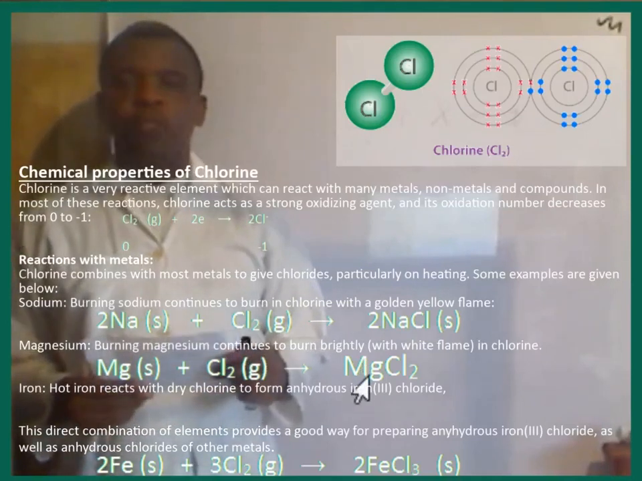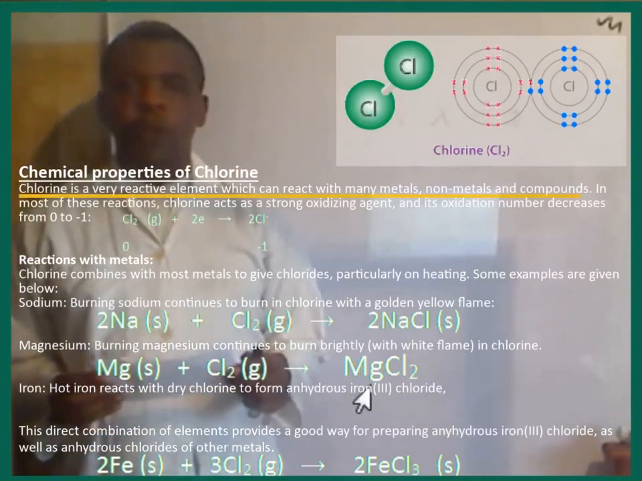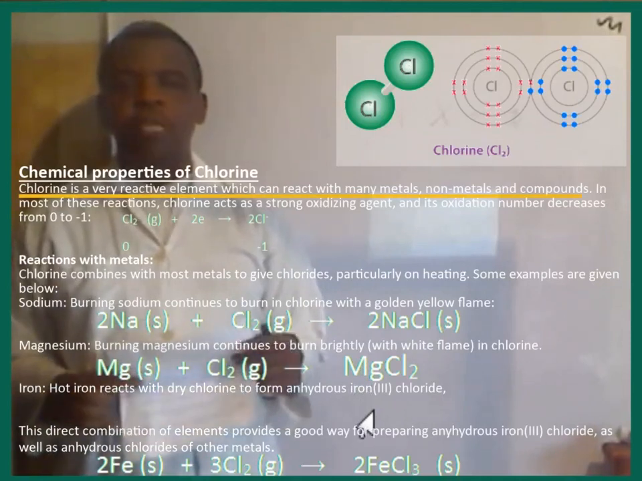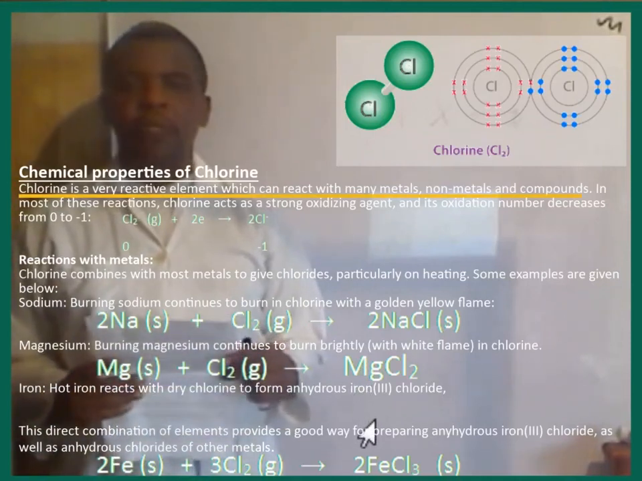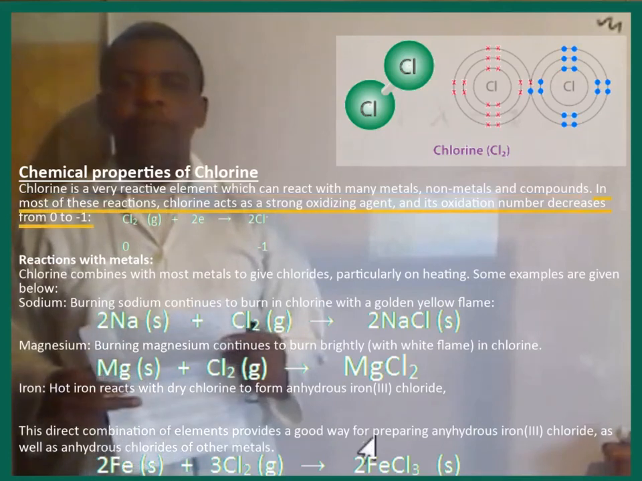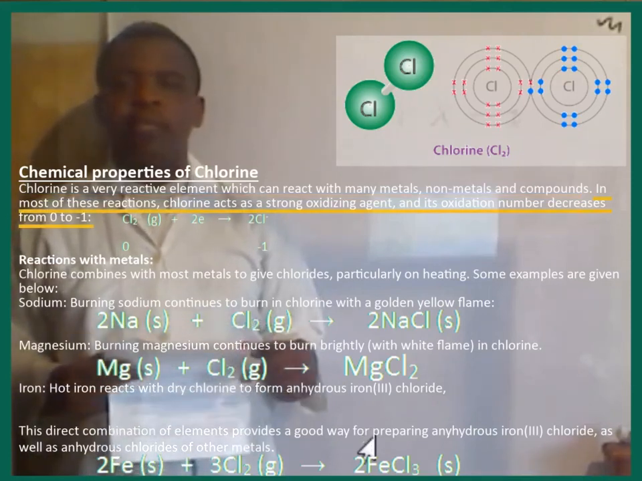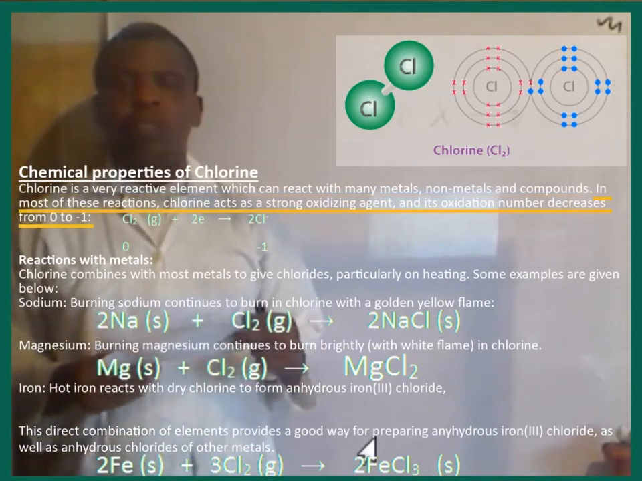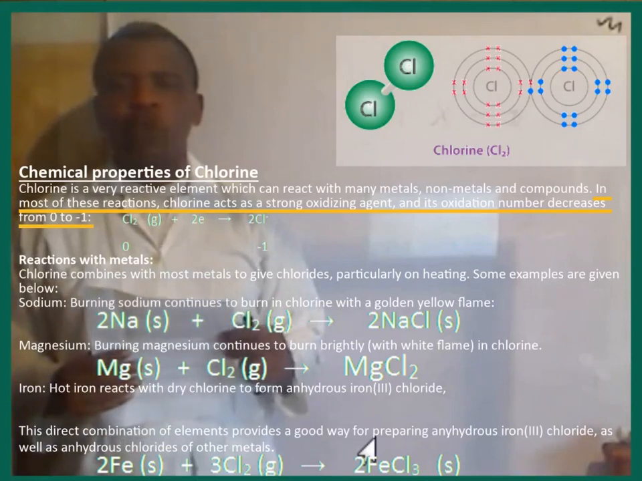Chemical properties of chlorine. Chlorine is a very reactive element which can react with many metals, non-metals, and compounds. In most of these reactions, chlorine acts as a strong oxidizing agent, and its oxidation number decreases from 0 to -1.